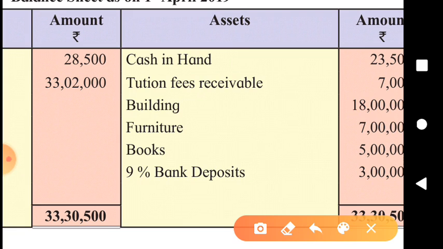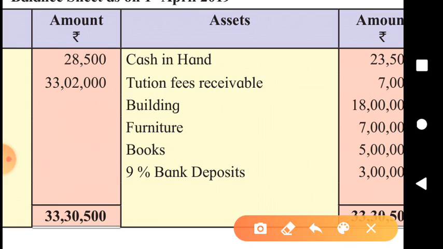So the cash in hand 23,500 will not be shown in the closing balance sheet. Can we show tuition fees receivable rupees 7,000 in the closing balance sheet? No. Though it was receivable at the beginning of the year, it has been received during this year. So tuition fees receivable for the previous year will not be shown in the closing balance sheet now.